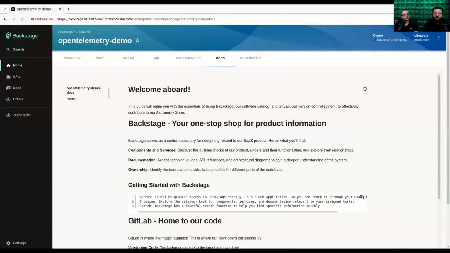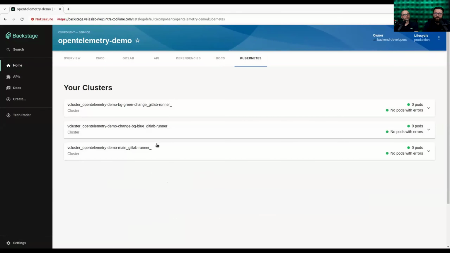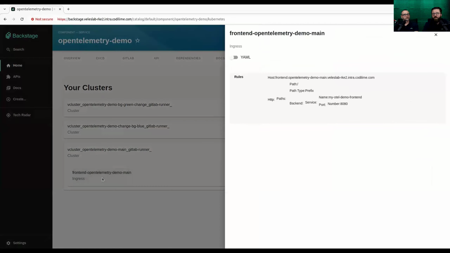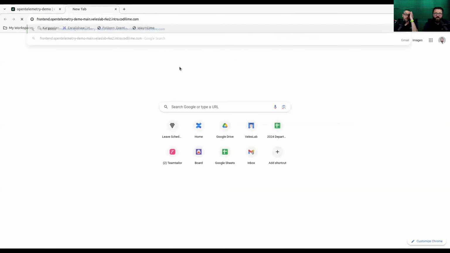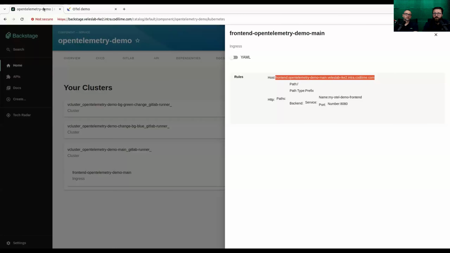Then we start presenting the features of Backstage and also the integrations that we have done so far for Backstage. You can see in the Kubernetes tab access to the ephemeral environments, vClusters. There are staging environments for different branches. We are now seeing the staging environment for the main branch, how it looks. The new team member can obviously access it and see the application in action.